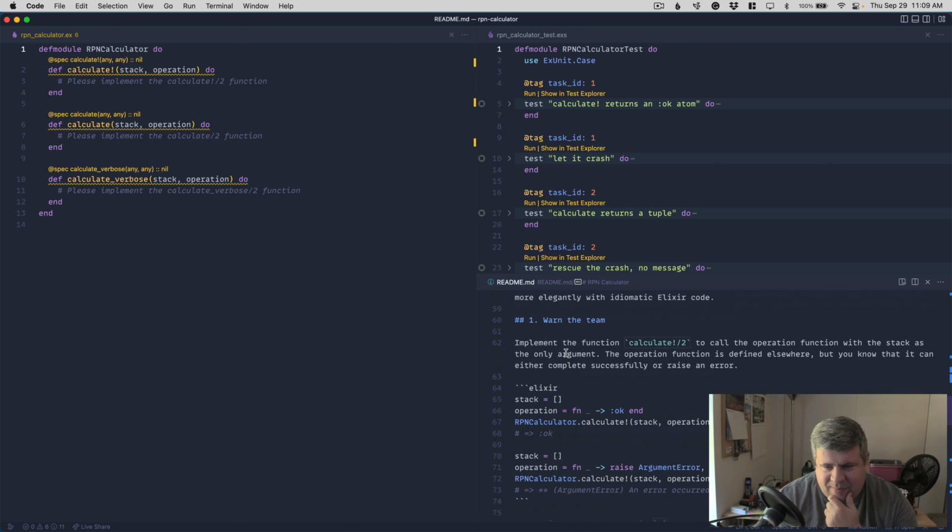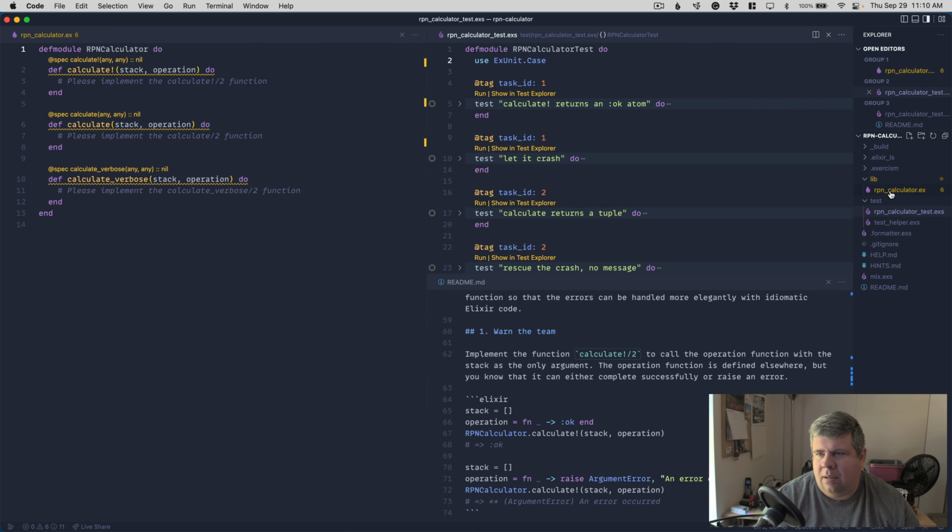Warn the team. Implement function calculate bang to call the operation function with the stack as the only argument. The operation function is defined elsewhere, but you know that it can either complete successfully or raise errors. Okay, so let me see what other files are here. Given a stack and an operation, this is really obscure.